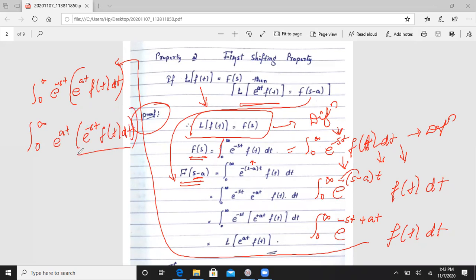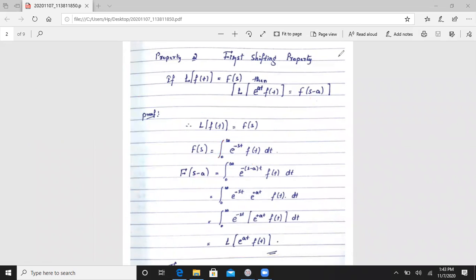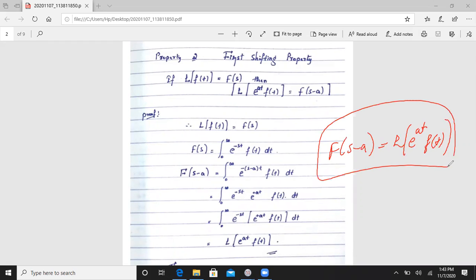You know this is our f of t function, that is Laplace transformation of f of t. So we will write this function as Laplace transformation of e to the power at f of t. So using the RHS, we will solve the LHS. That means our final resultant value is F of s minus a is equal to Laplace transformation of e to the power at f of t.